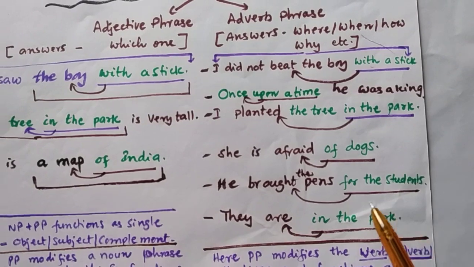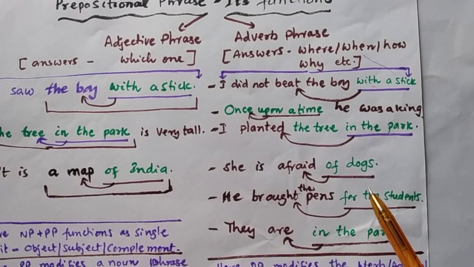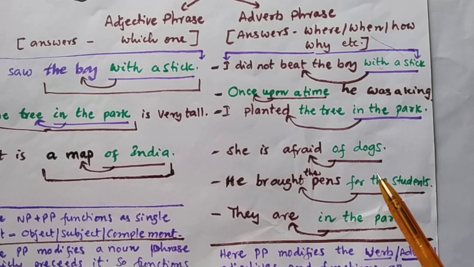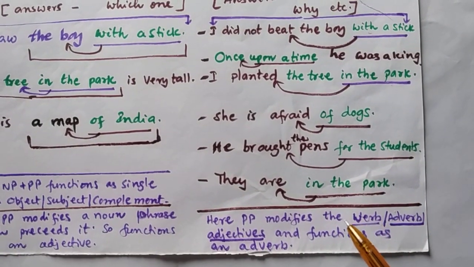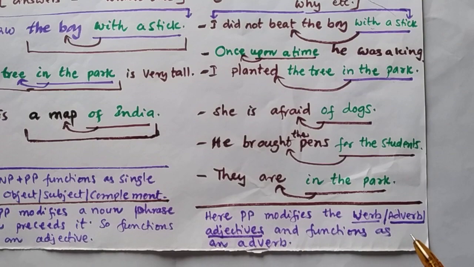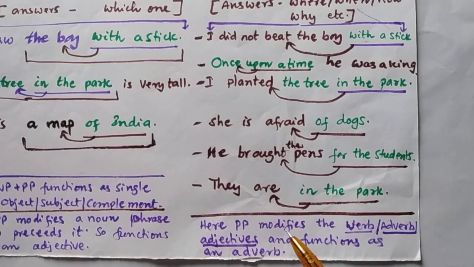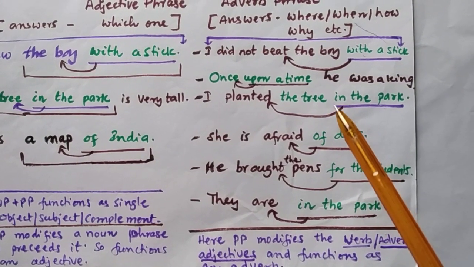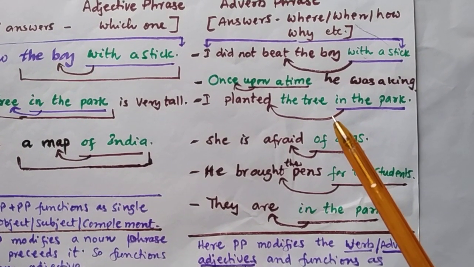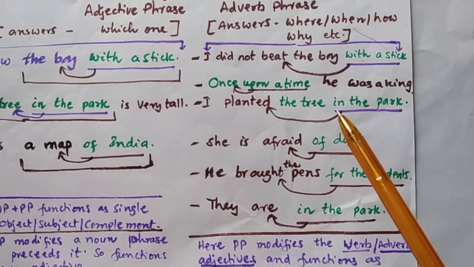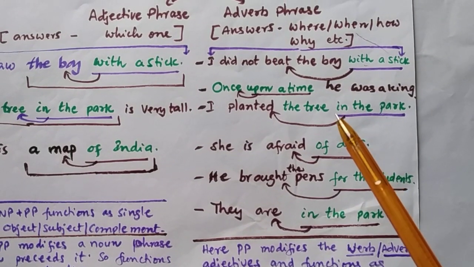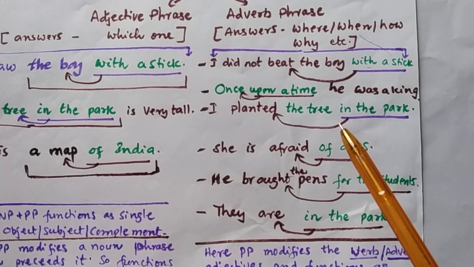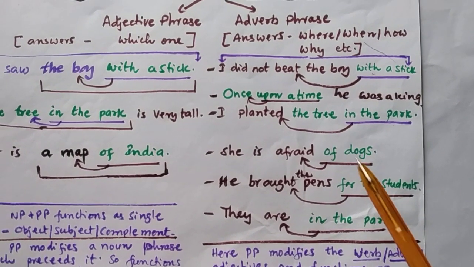In this way, to call a prepositional phrase an adverb phrase, it should fulfill three conditions. One, it should modify either a verb or an adverb or an adjective, and if a noun phrase goes before it, they work as individual units. And this prepositional phrase, to be called an adverb phrase, should answer when, where, how, why, etc.